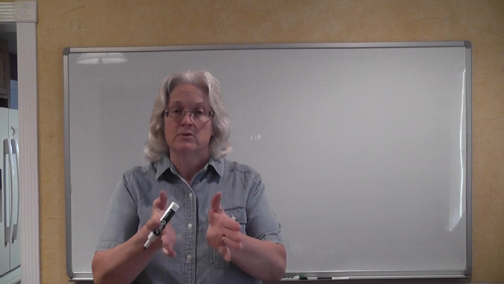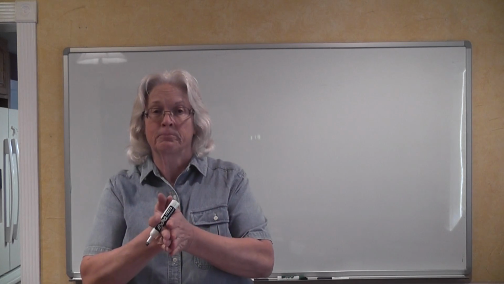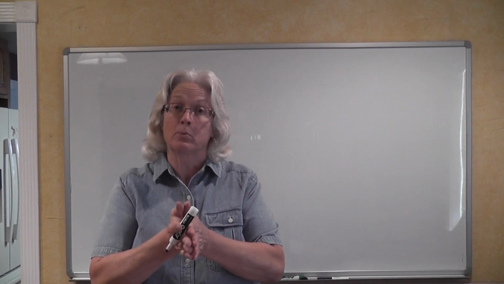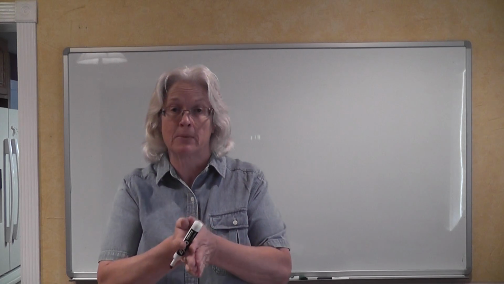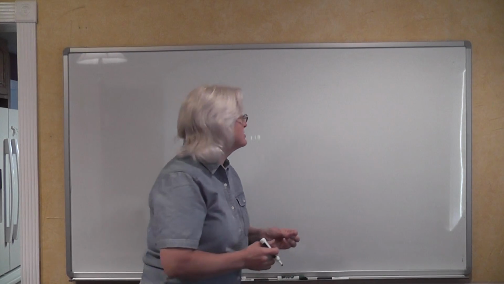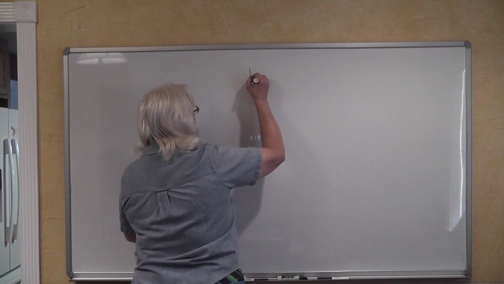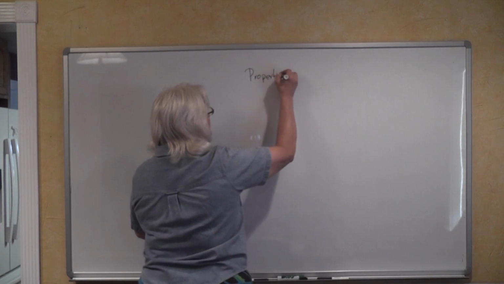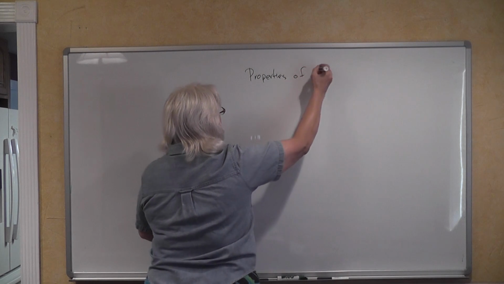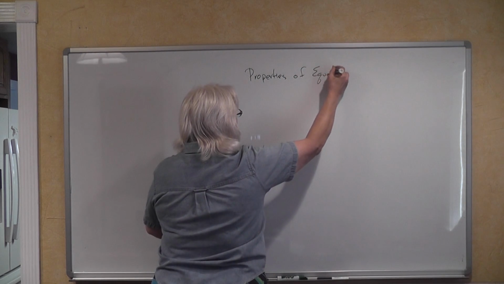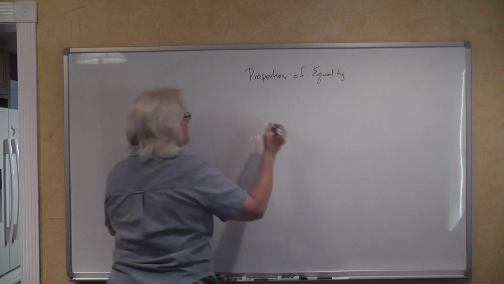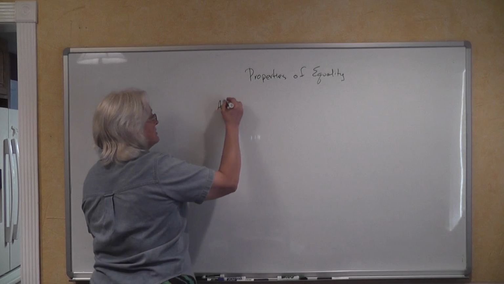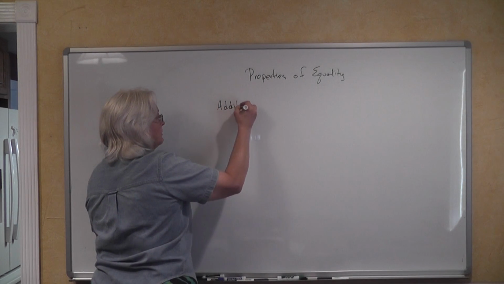These are just operations we can perform that are legitimate and acceptable and will help us when we are solving equations, and these are called properties of equality. You must know these. So first we have the addition, I don't know what order they're in your book.